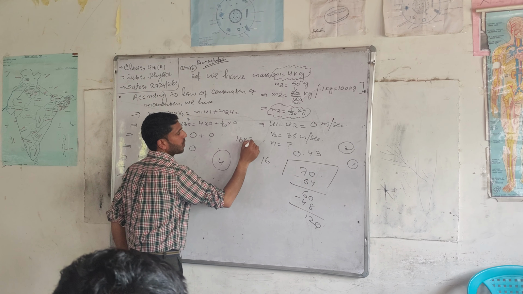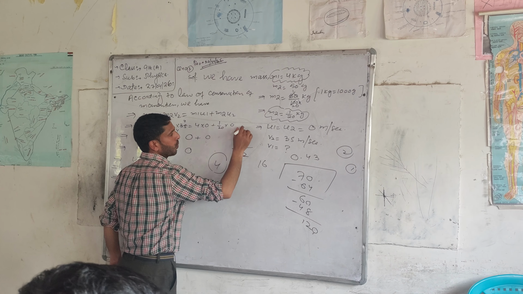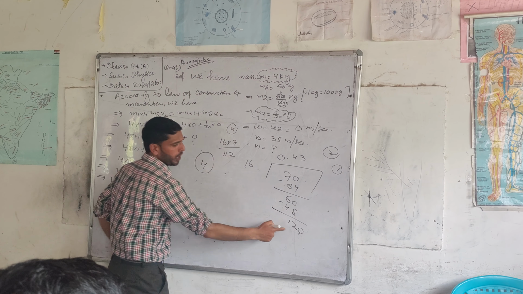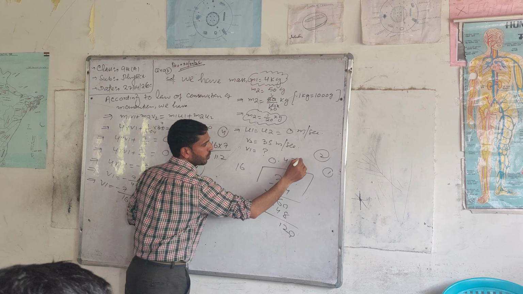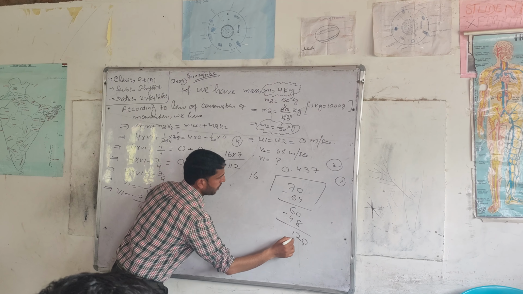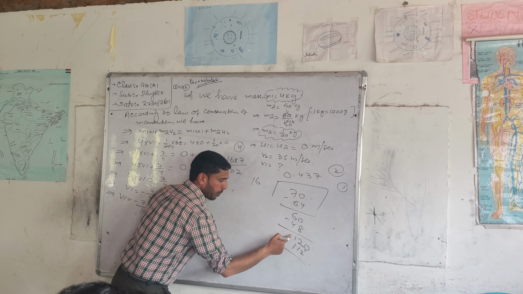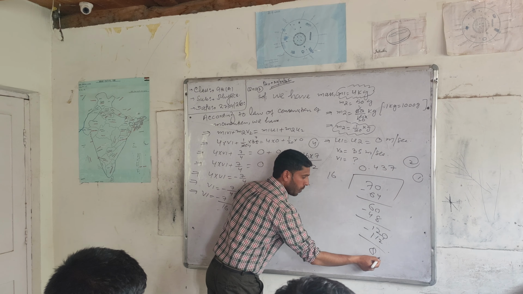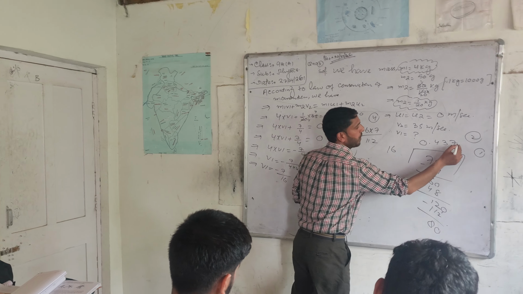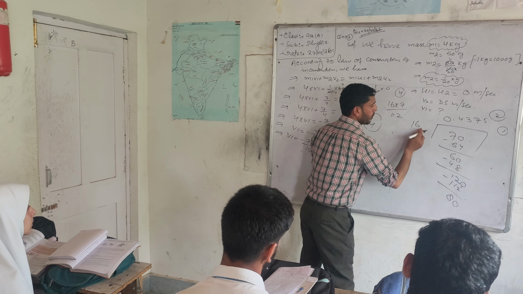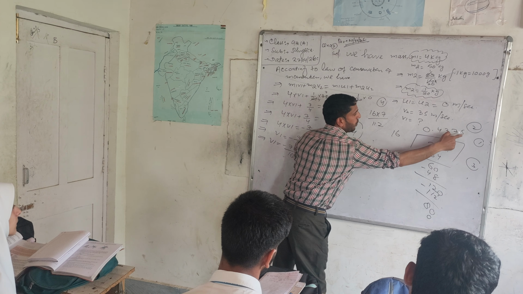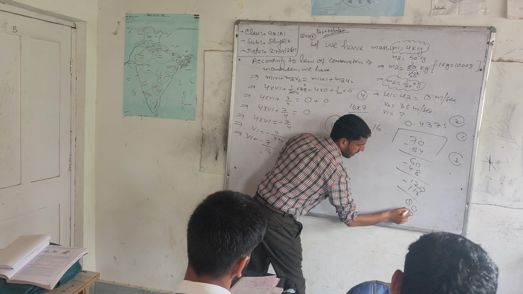Now 16 into 7 is 112. On subtracting 120 minus 112, there remains 8. So we will again take 0. So it will be divided by 5, because 5 6s are 30, 3 carry. 5 1s are 5 plus 3 is 8.